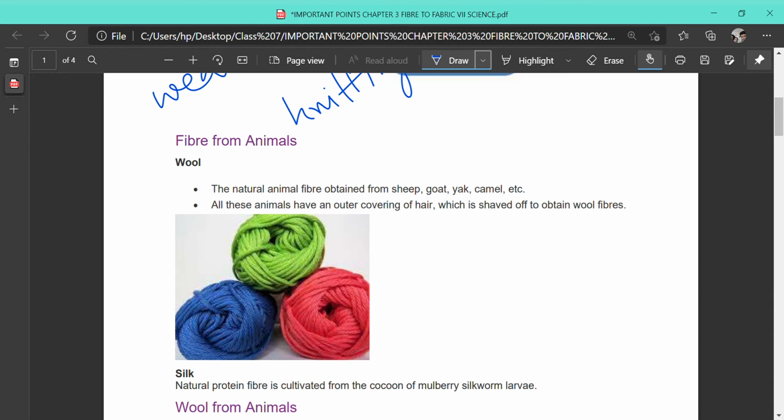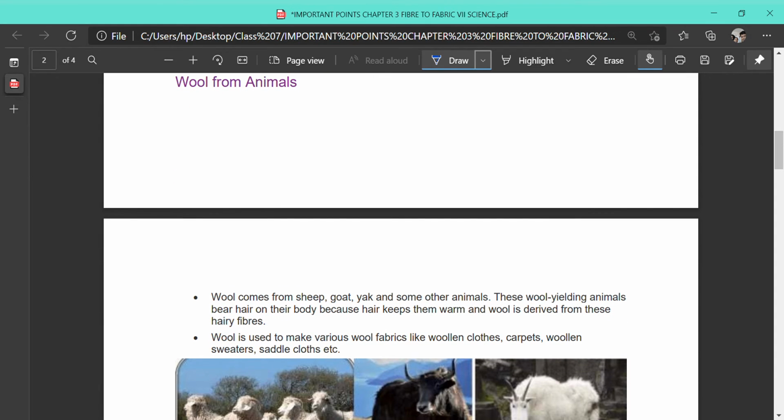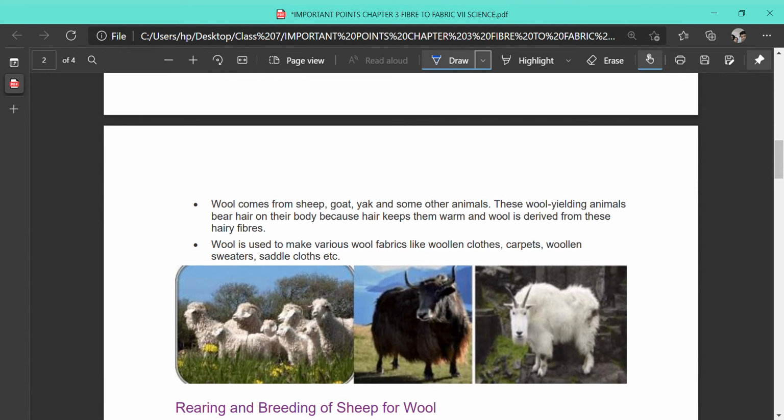So first of all, we will start with wool. Wool from the animals, how do we obtain it? Wool comes from sheep, goat, yak and some other animals. These wool yielding animals wear hair on their body because their hair keeps them warm in the very cold climate of the mountains. But they do not require this fleece during the summer.